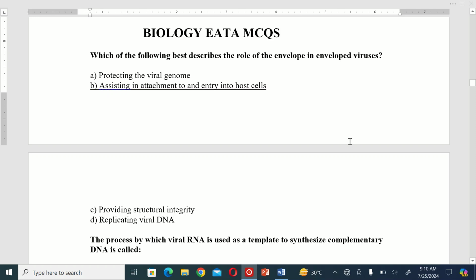Let's get started. So the first MCQ is, which of the following best describes the role of the envelope in a virus? A. Protecting the viral genome. B. Assisting attachment to and entry into the host cell. C. Providing structure and integrity. And D. Replicating viral DNA. So the correct option is B.